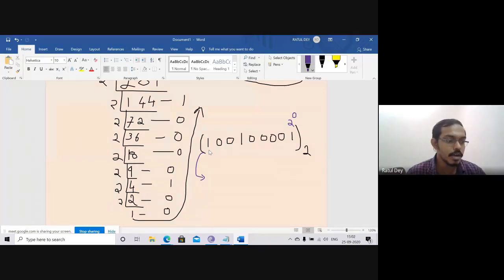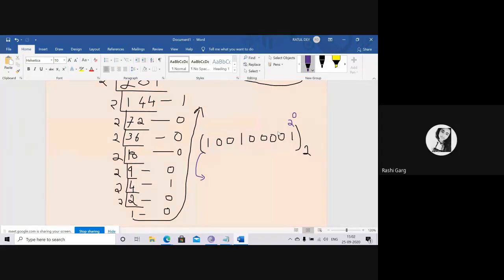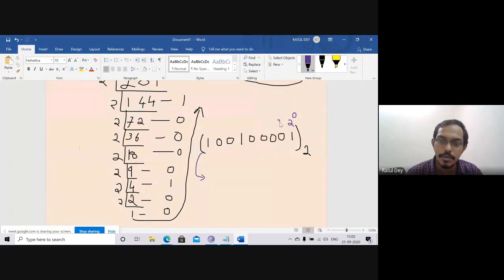I am just coming to you. Just wait for 2 minutes. I am just converting it to the decimal number system. So how will the decimal number system work? By giving powers of 2. 2 to the power 0, this is 2 to the power 1, this is 2 to the power 2, 3, 4, same way. So can anyone say what is the very first one?